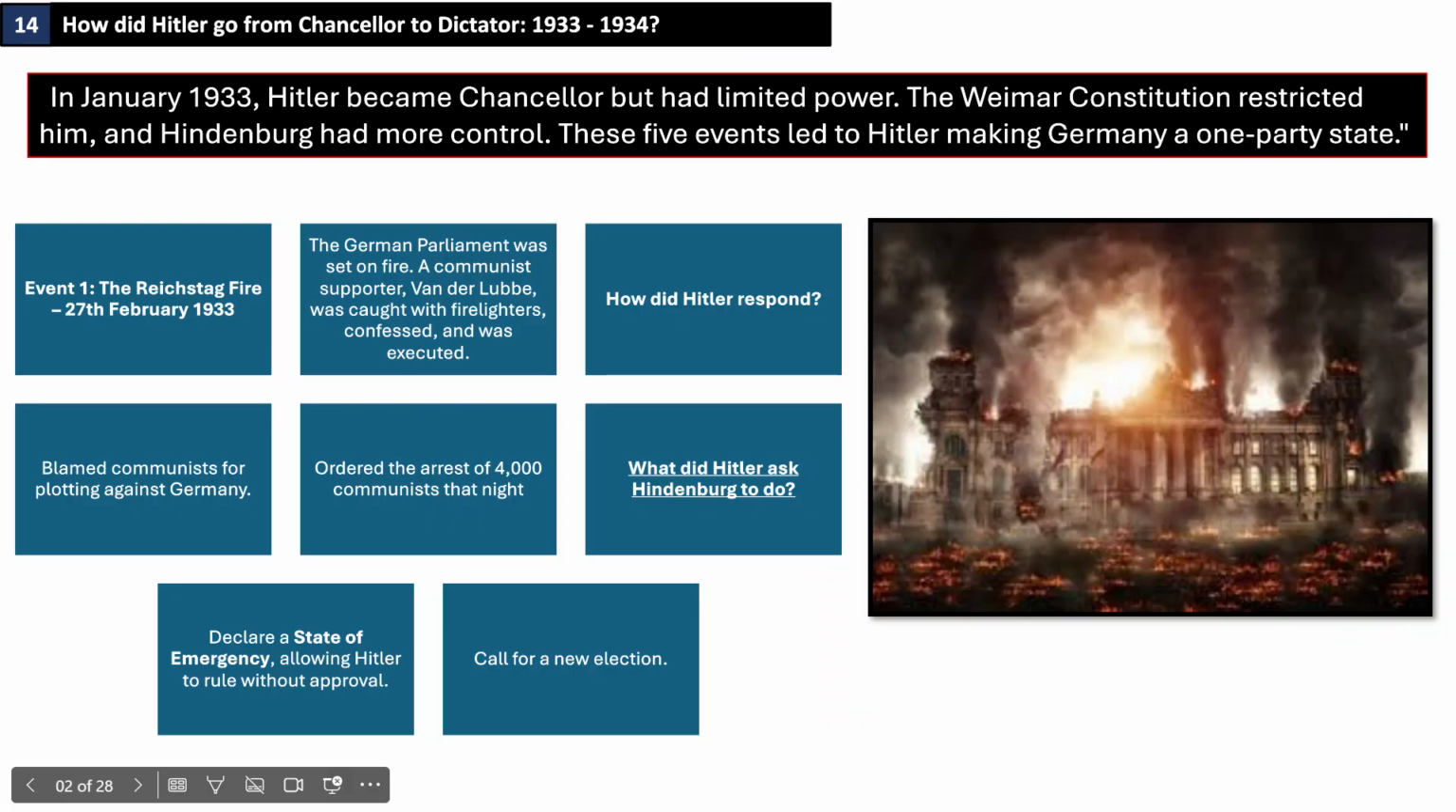A communist supporter, van der Lubbe, was caught with firelighters. He confessed and was executed. How did Hitler respond? He blamed the communists for plotting against Germany. He ordered the arrest of 4,000 communists that night.